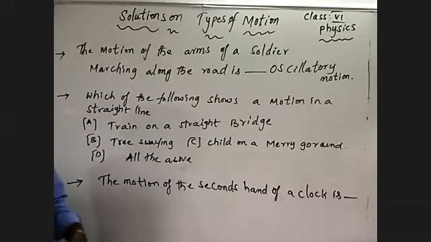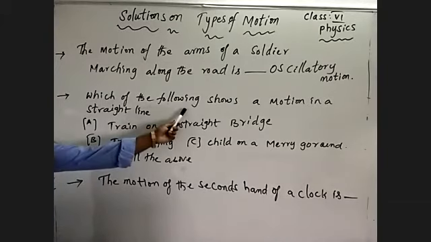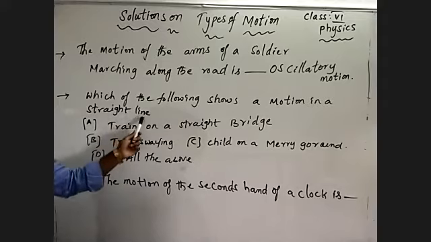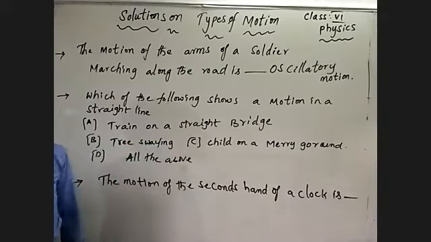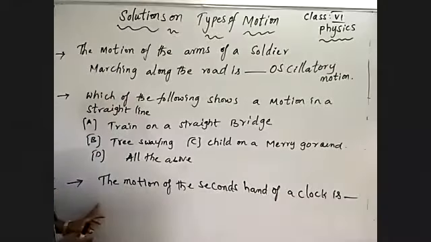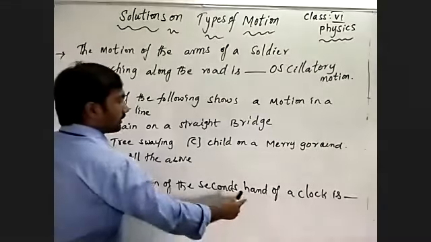That shows rectilinear motion, the motion in a straight line. So the answer is train on a straight bridge. Coming to the next, the motion of the second hand of a clock.